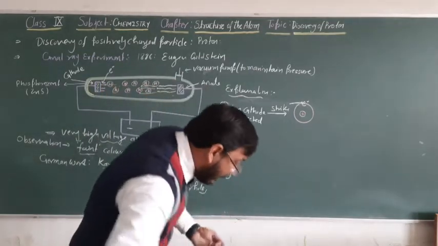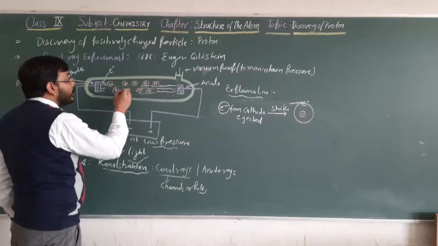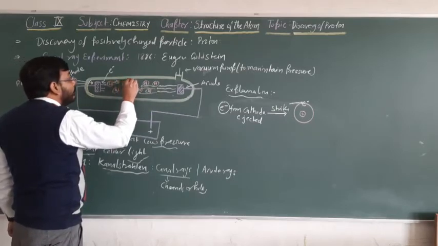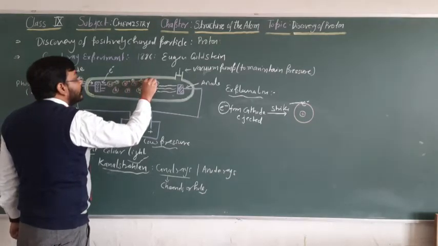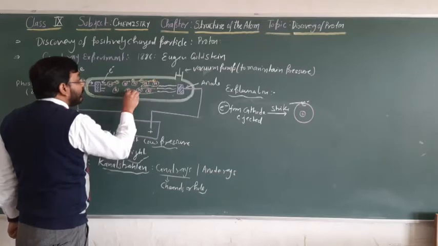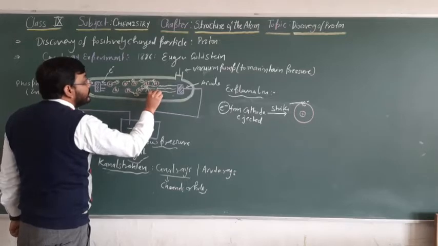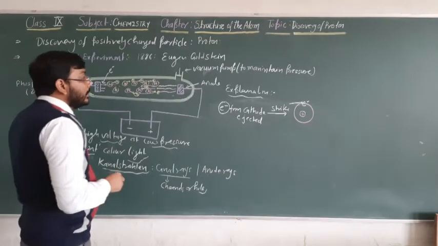Every atom present inside the discharge tube gets converted into a positively charged particle after the ejection of the electron.